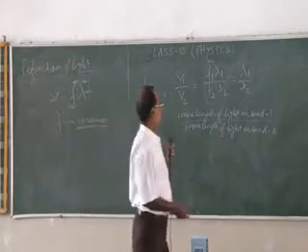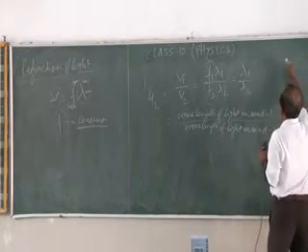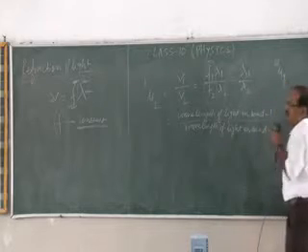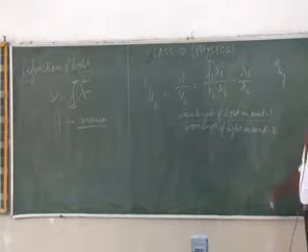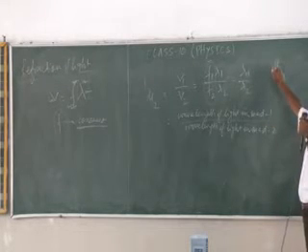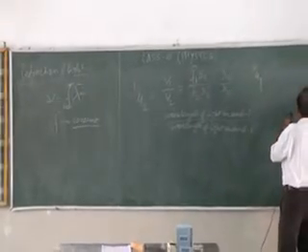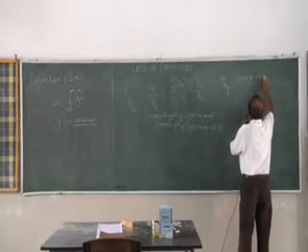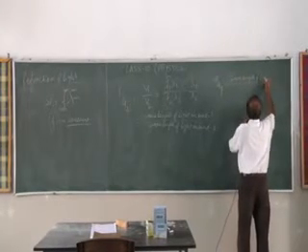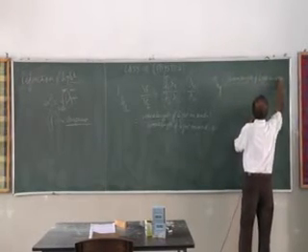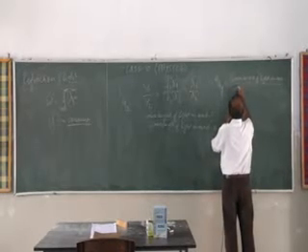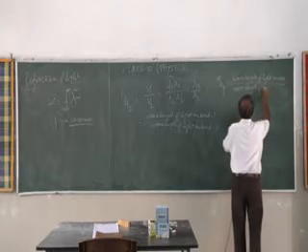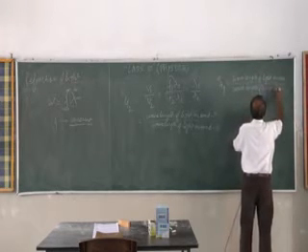Now again we are doing, say, A mu g. Light is traveling from air to glass, refractive index of glass with respect to air. So this will be written as what? Wavelength of light in air divided by wavelength of light in glass.